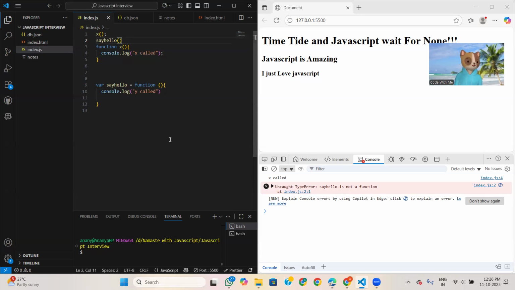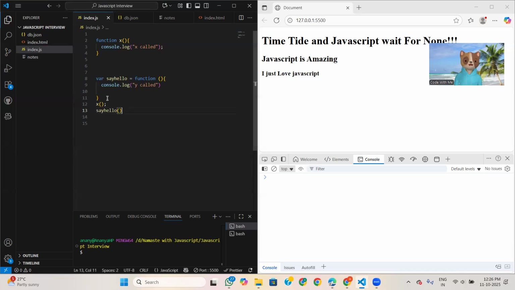Now we will discuss anonymous function. This thing mostly people use. I know mostly freshers use this concept also, but when it comes to interview questions, they get stuck. So an anonymous function is nothing but a function with no name.